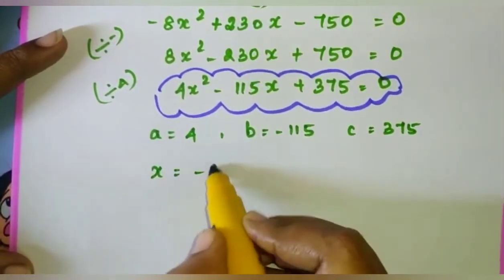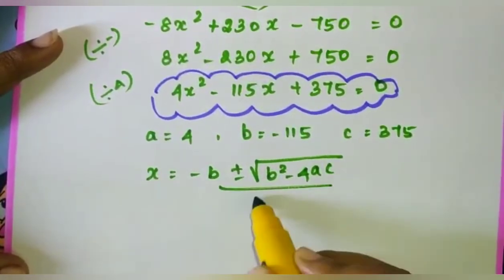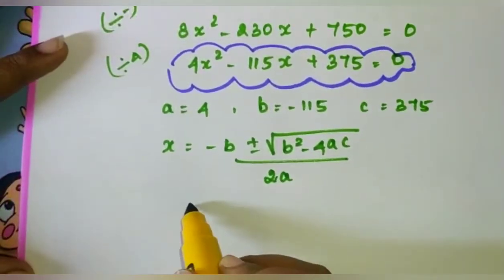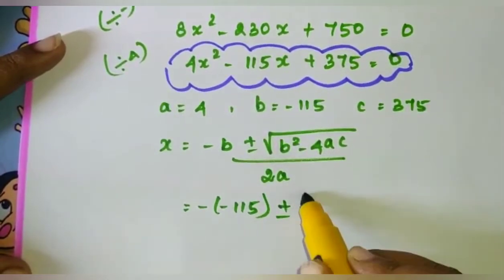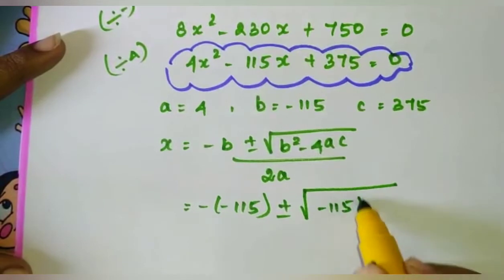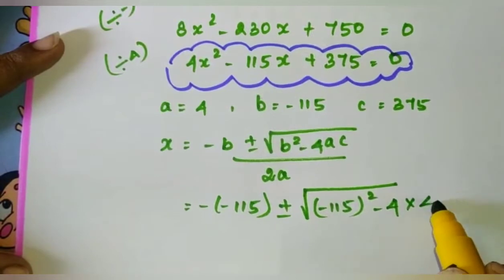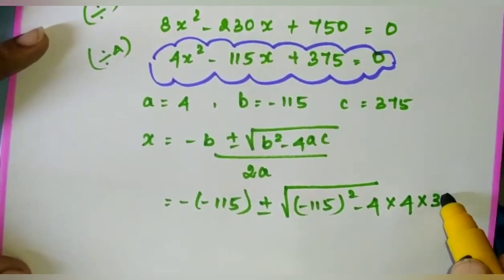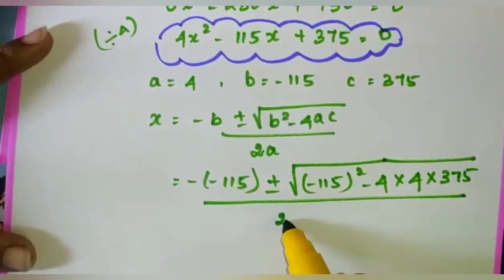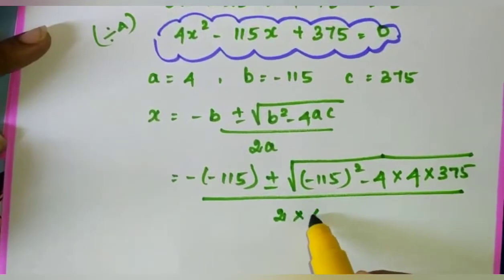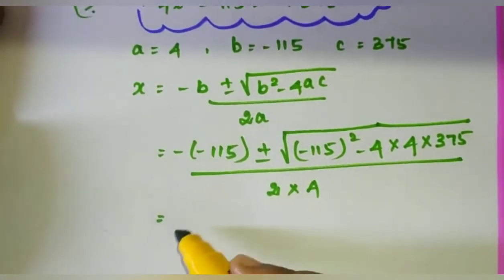So what is the formula? Minus B plus or minus root of B square minus 4AC divided by 2A. Then minus of minus 115 plus or minus root of minus 115 the whole square minus 4 into 375. Substitute all the values of A, B and C. So 2 into 4. Minus into minus plus.